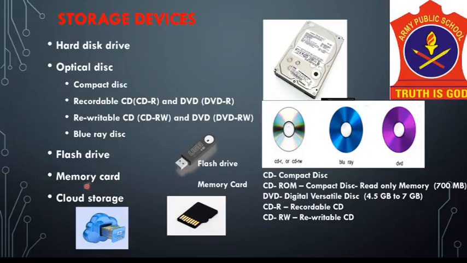The next storage device is a memory card. It is also a removable storage device, and it can be inserted and removed in a computer, mobile device or a card reader, and we require a memory card reader to transfer or store items from the memory card. This is a cloud storage device. Cloud storage is an internet service that provides storage facility to computer users. So these were the different storage devices.